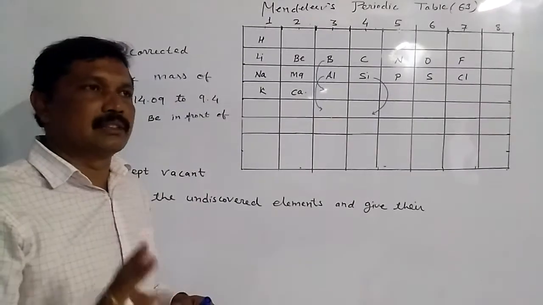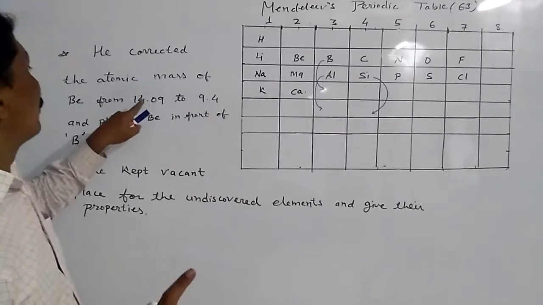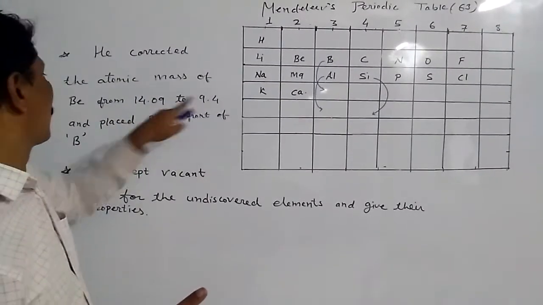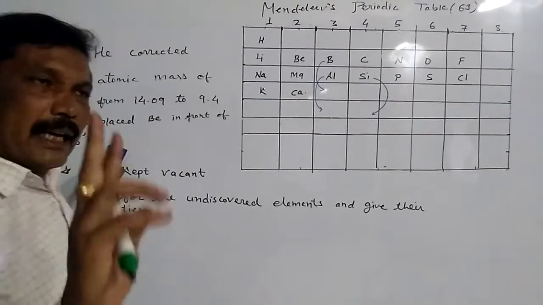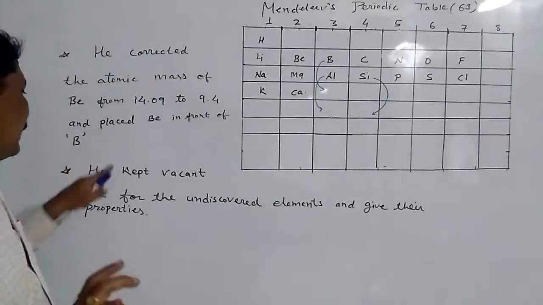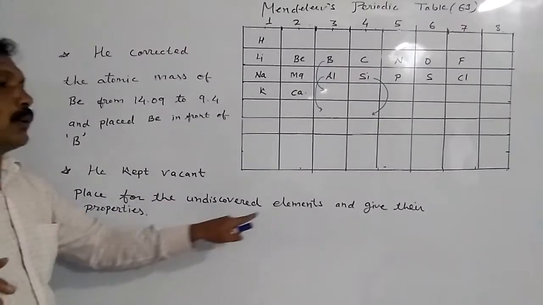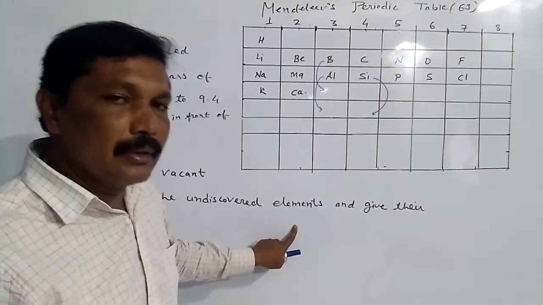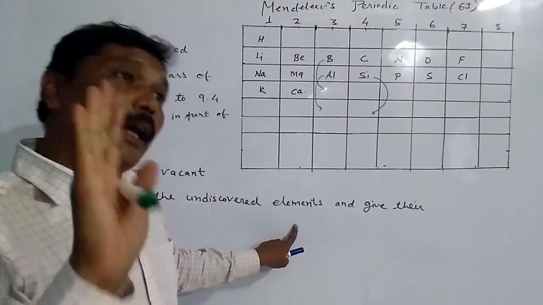Mendel first corrected the atomic mass of beryllium from 14.09 to 9.4 and placed beryllium in front of boron. The second thing he did was keep vacant places for the undiscovered elements. In Mendel's periodic table, he kept some vacant places for the undiscovered elements.